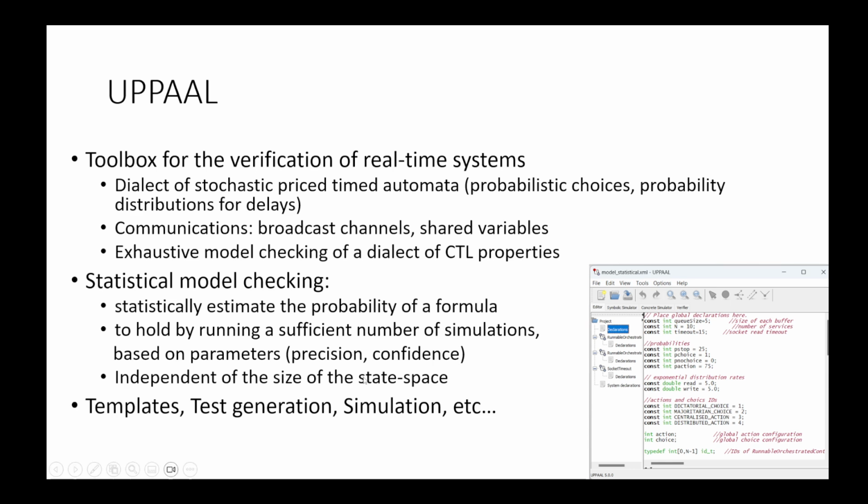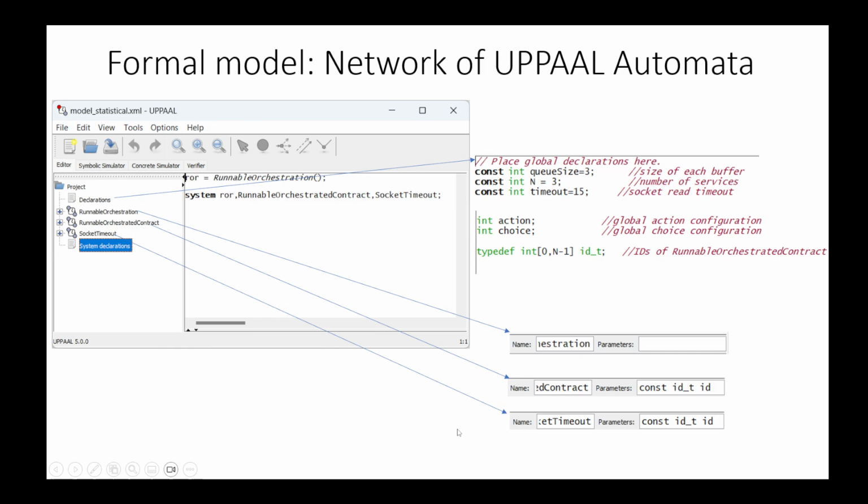Furthermore, other aspects that we have in UPPAAL are the templates. For example, these are 3 templates. The idea is that the automata may take parameters and we can instantiate them in different instances with different values of parameters. And then we have facilities for test generation, simulation, etc.